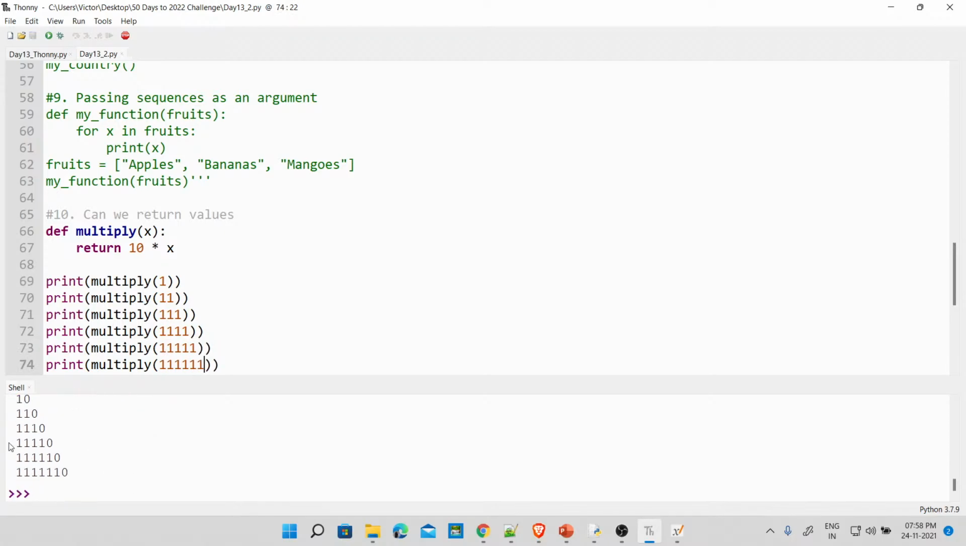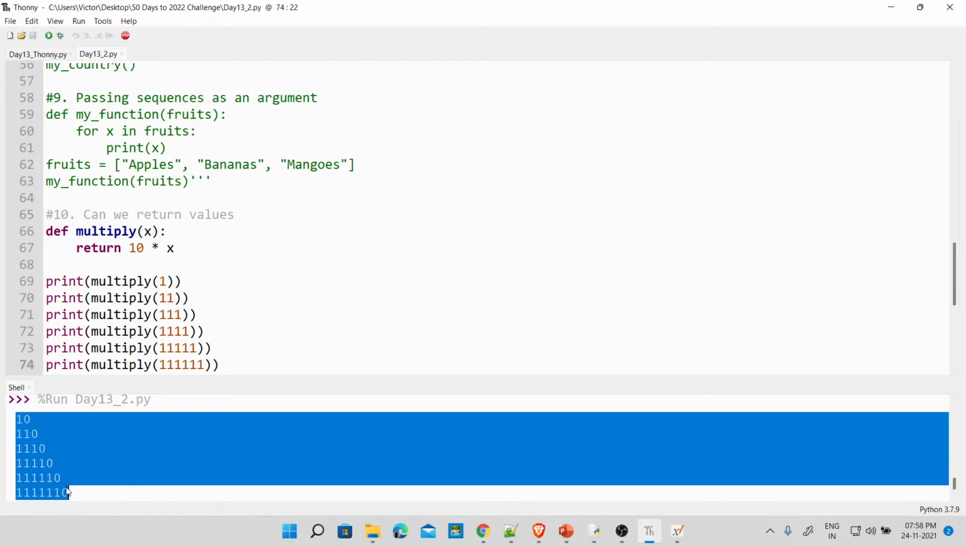So F5. You see there, I tried printing something which I don't know. 1010, 1110, 11,110, 1 lakh 11,110, 11 lakh 11,110, something like that.